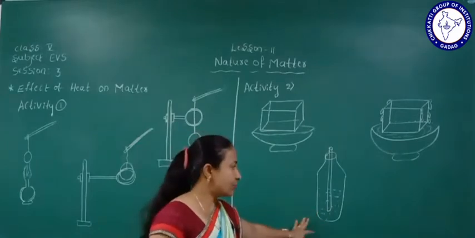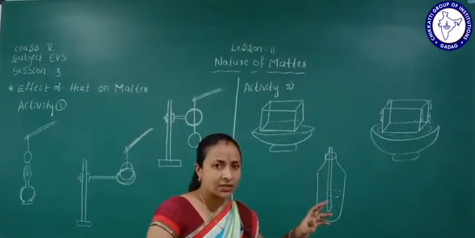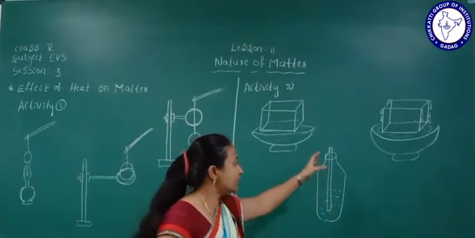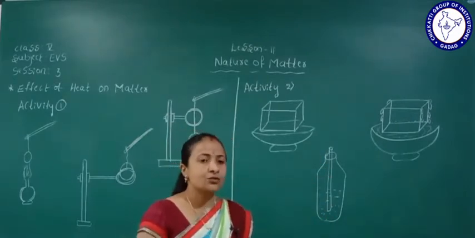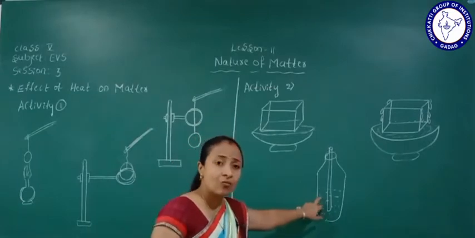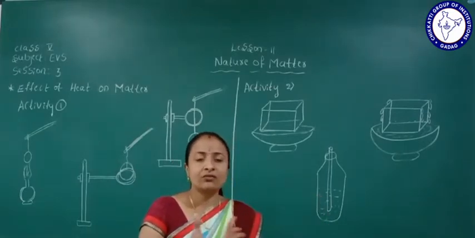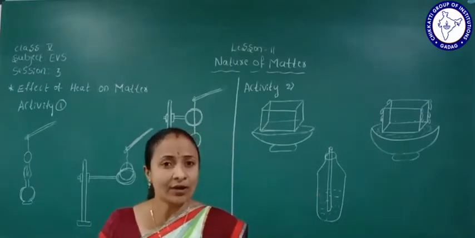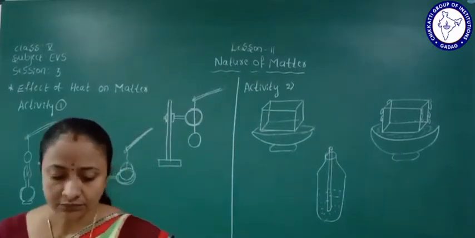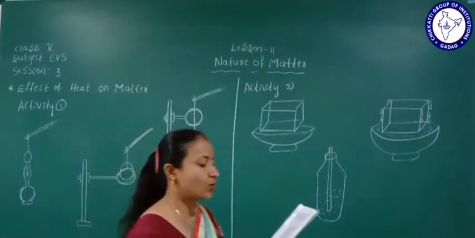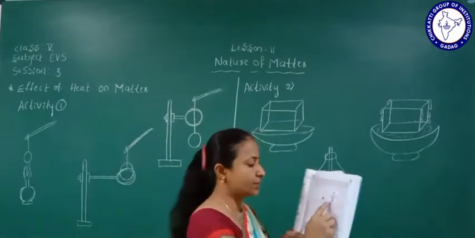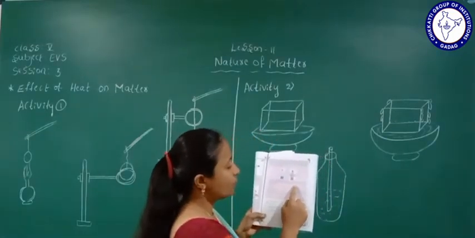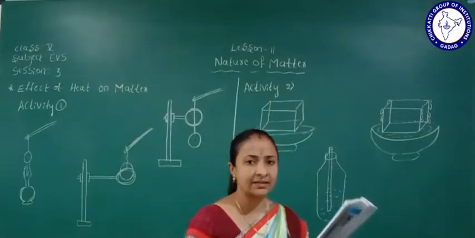Okay, so take a bottle with a single cork. In the single hole, we will fix one transparent tube. There is colored water inside, and you shake it well. Now roll the glass bottle between your palms as shown in the picture. Observe the water level in the tube and write it here.